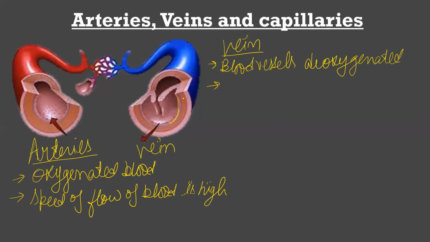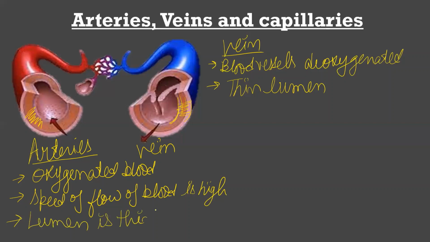The lumen of a vein is very small. It has a thin lumen. Why does it have a thin lumen? Here you can see the lumen is very thin, but in arteries, the lumen is thick.